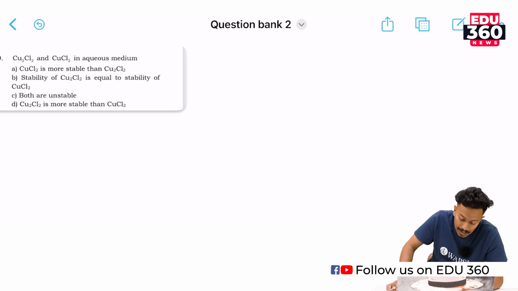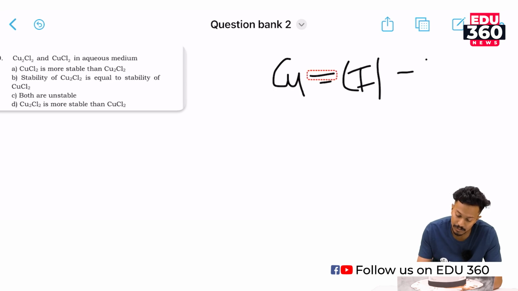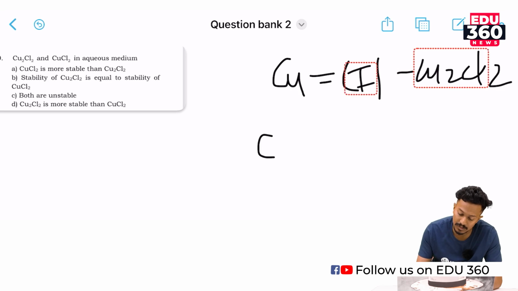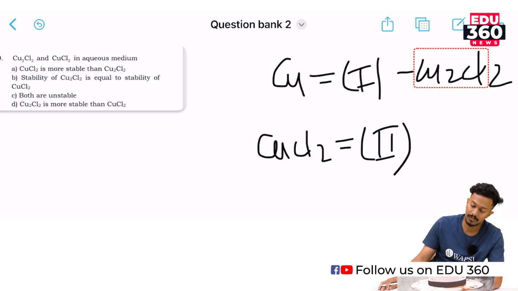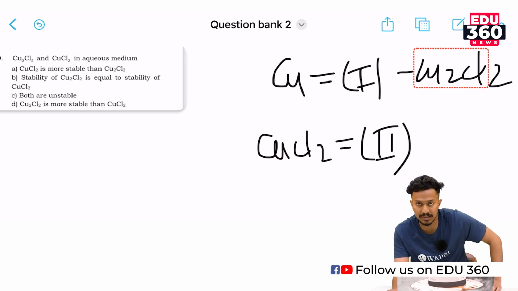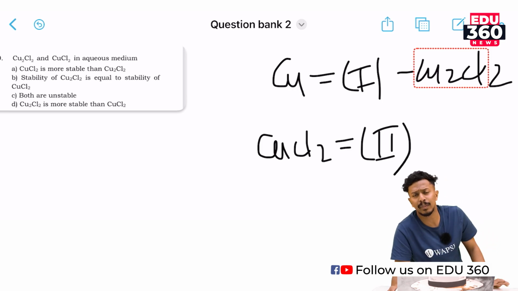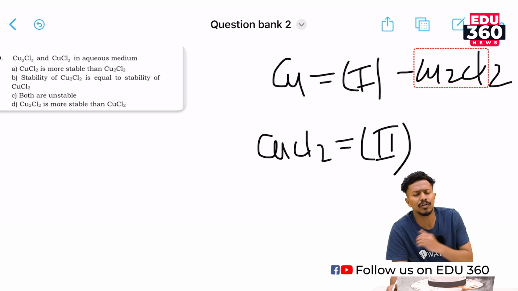We have Cu2Cl2 and CuCl2. What is the oxidation state of Cu in Cu2Cl2? It is 1. CuCl2 has an oxidation state of 2, right? So on the basis of this oxidation state, how could we explain the stability of such compounds?